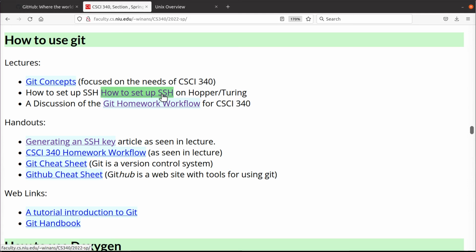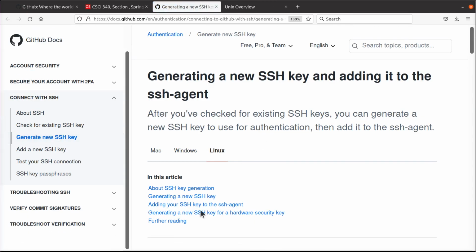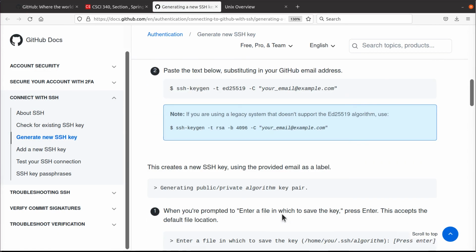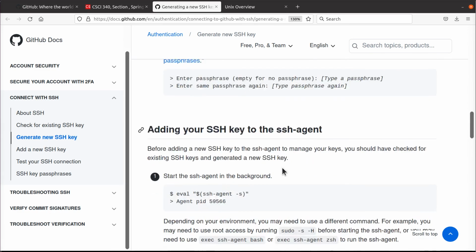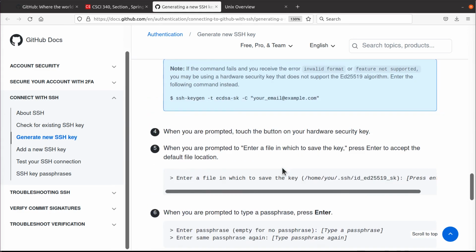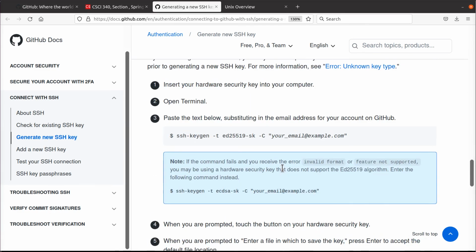This here, I'll show you how to do the minimum number of steps on Turing and Hopper to get your SSH stuff configured on that machine. There's an article right here on GitHub where they go over some of the details as well, but this is a more general purpose document. There's things in here you don't need to use, and it can cause confusion.